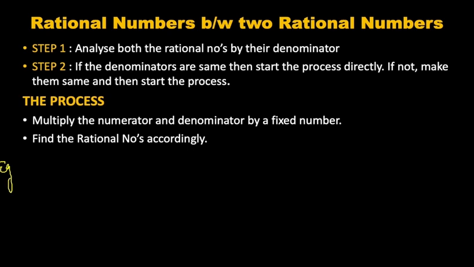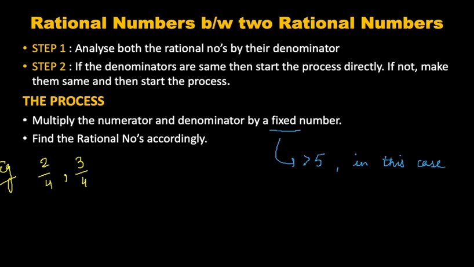Let us understand with the help of an example. If we want to find rational numbers between 2 by 4 and 3 by 4, we have to find 5 rational numbers. As we can see, the denominators are same, so we can directly start the process. Now we have to multiply by a fixed number. Since I have to calculate 5 rational numbers between these two numbers, that fixed number will be any number more than 5. I can multiply numerator and denominator by 6, 7, 8, 9, or 10. It's my choice, but it should be more than 5. So I am multiplying both the numerator and denominator by 6.